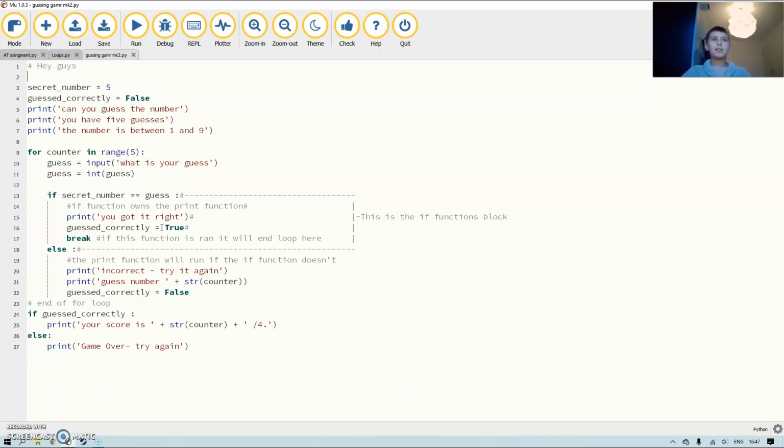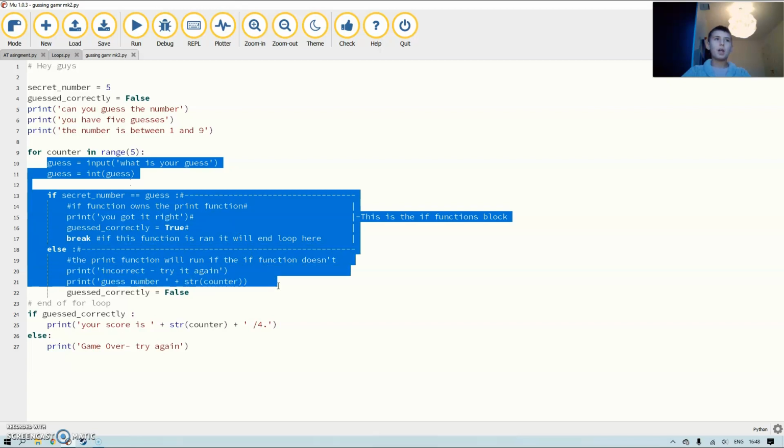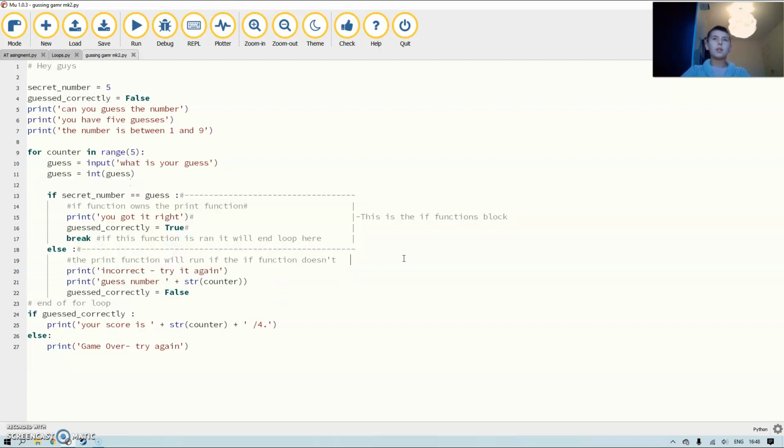Guess correctly's value changes to true. I will explain that in a second. And then this break command. What this break command does is it ends this for loop. This is the for loop's block, or in other words, this is what the for loop owns.